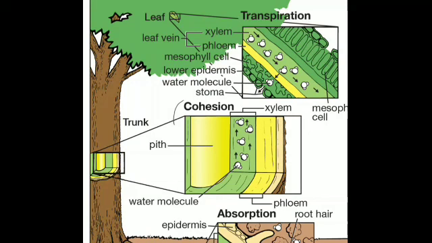Is that clear? Apart from this, there is one more thing, that is root pressure. Due to the continuous inflow of water, pressure develops in the roots. Is that clear? There is a continuous flow of water in the whole plant, so a pressure develops in the root, and this is called root pressure, and it helps in the upward conduction of water, that is, in the ascent of sap up to a certain height.